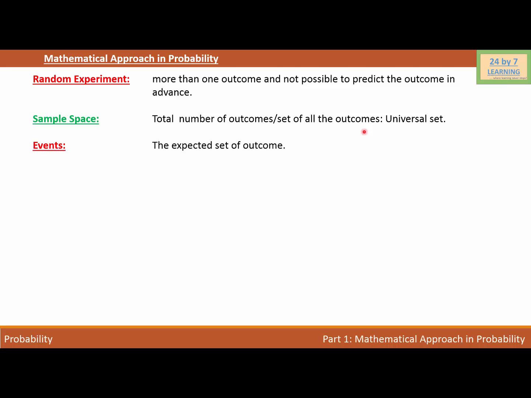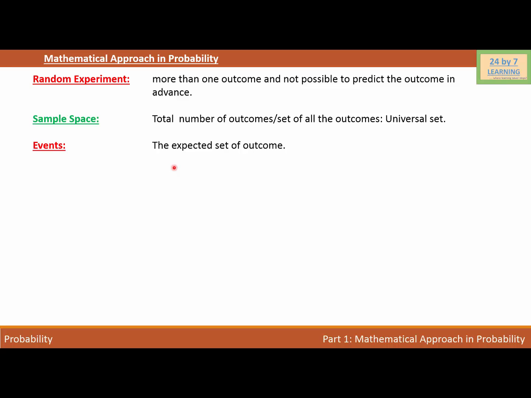The next vocabulary is event. So the event is the expected set of outcomes. It simply means that in the example of tossing a coin, the possibilities are that we will get head or tail. And if we keep doing it several times, we will get both head and tail, depending on what the outcome is.